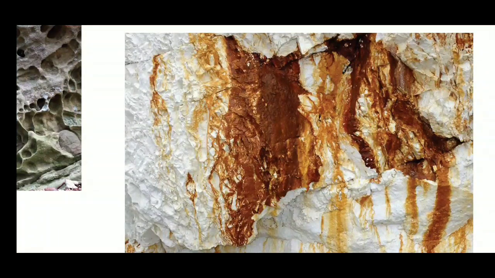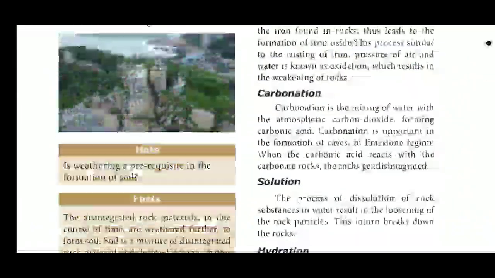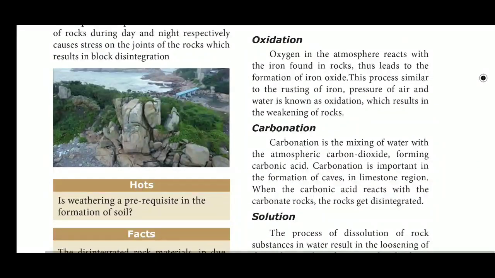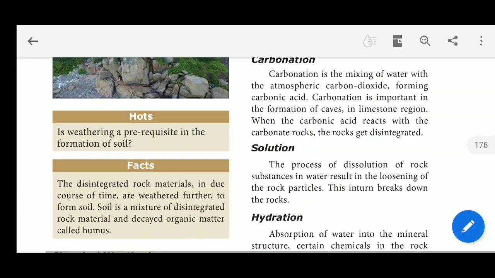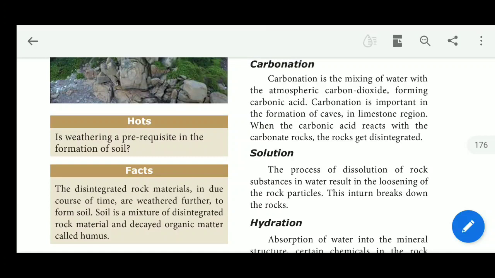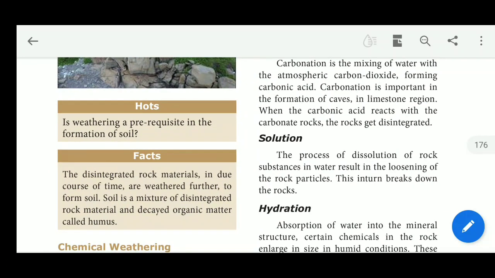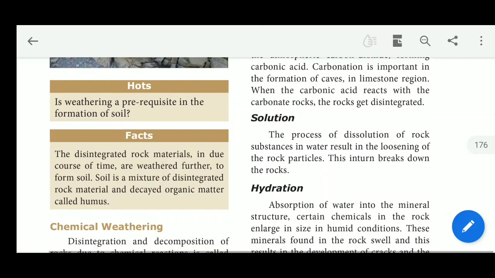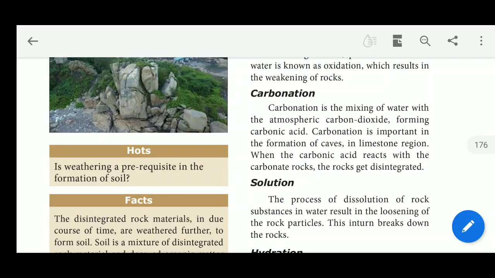That means the rock is disintegrating and losing its chemical composition due to the heat and water, that means air and water. The iron in the rock came out due to the intervention of air. This weakens the rocks.